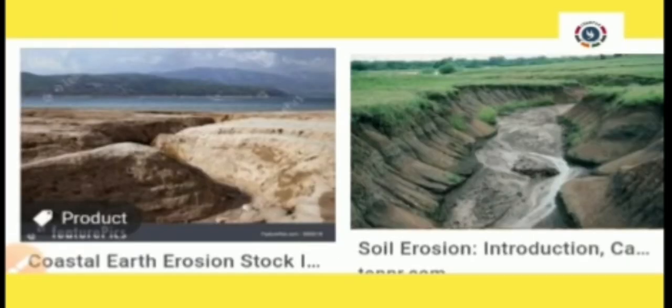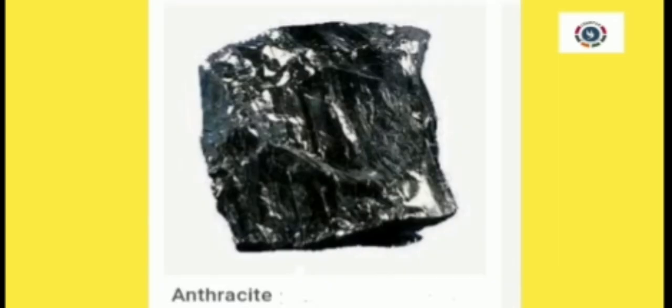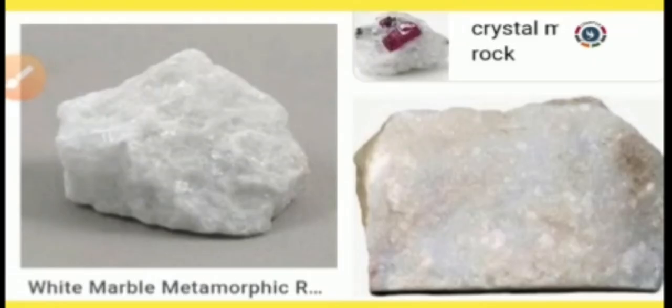Examples of metamorphic rocks include anthracite, quartzite, marble, slate, granulite, etc. Anthracite is a type of coal with a high carbon count, few impurities, and a high luster. Luster means it looks shiny. Okay, that is the meaning of luster.